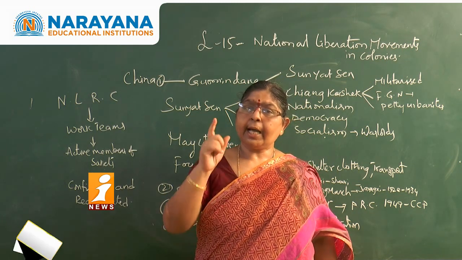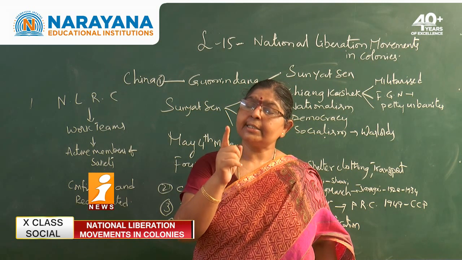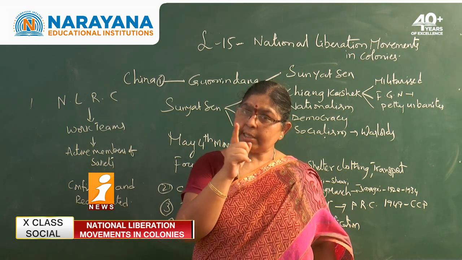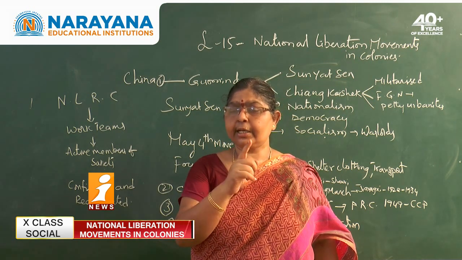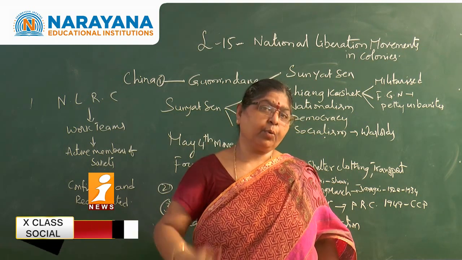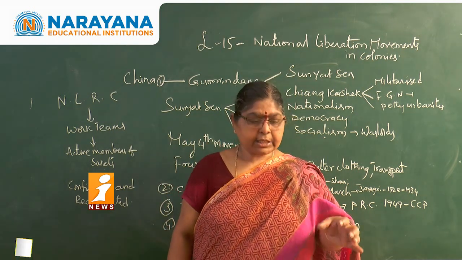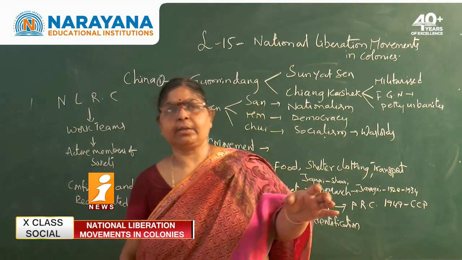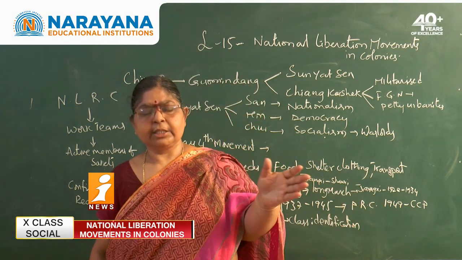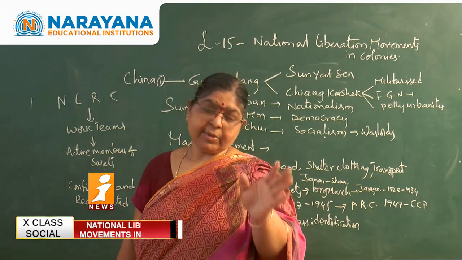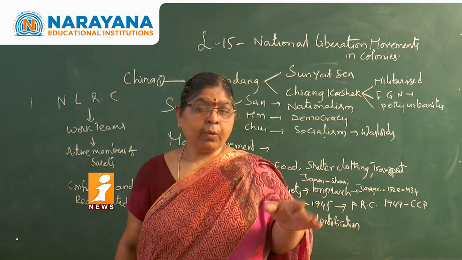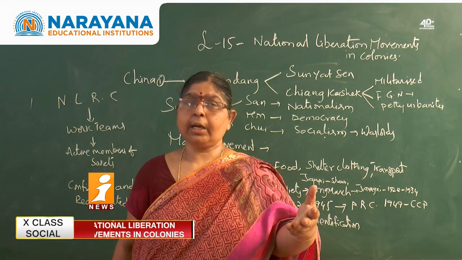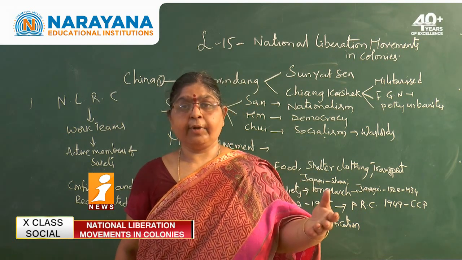See here, the approach of Mao Zedong is different from that of Chiang Kai-shek, which made him win the hearts of the people. In the national liberation movement, everybody fought for liberation. Sun Yat-sen also fought, Chiang Kai-shek also, and Mao Zedong also. But who was more powerful, who got more influence?